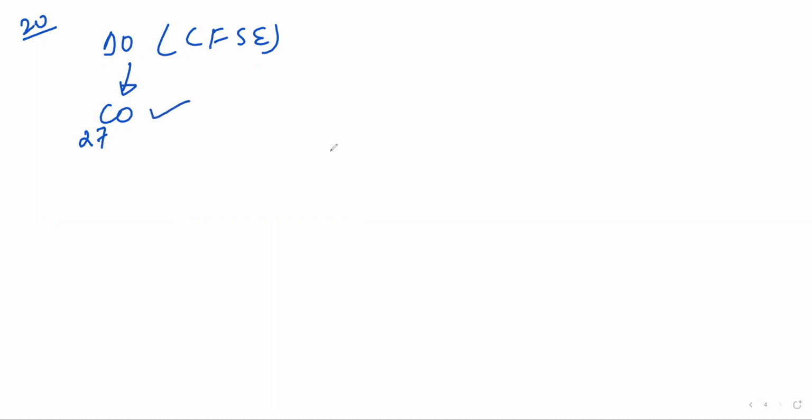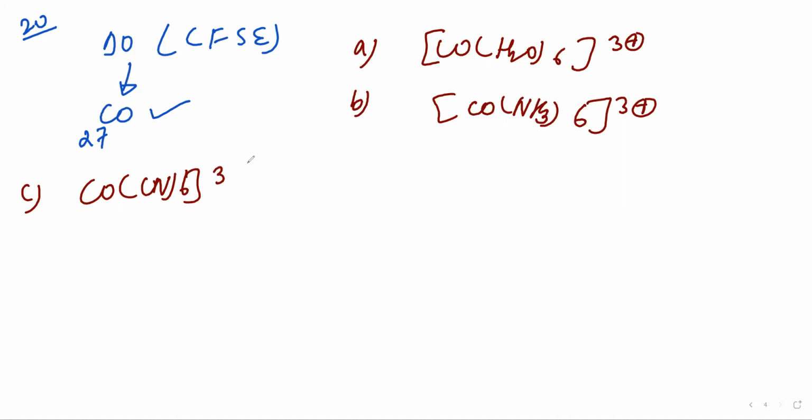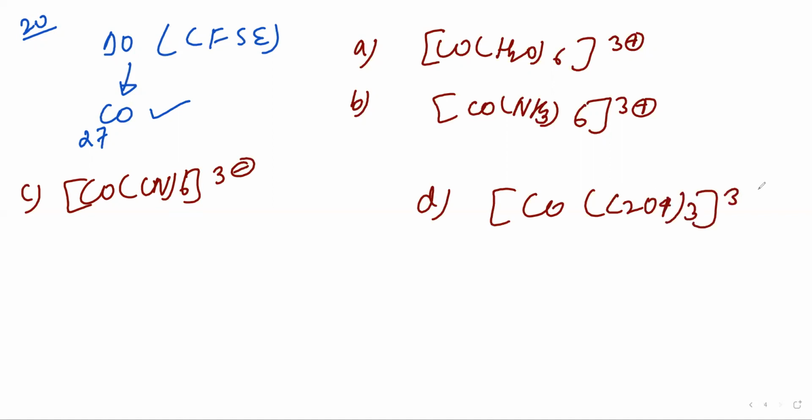I will show the options. The first option is Co(H2O)6 raised to 3 plus. The B option is Co(NH3)6 raised to 3 plus. The C option is Co(CN)6 raised to 3 minus. And for D, it is Co(C2O4)3 raised to 3 minus. It was asked in 2008.